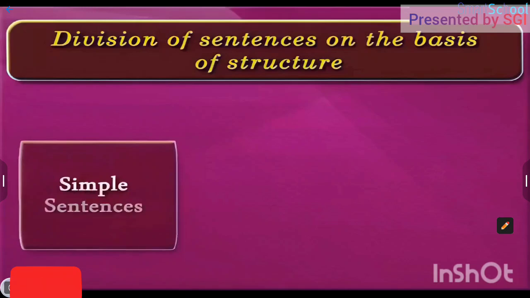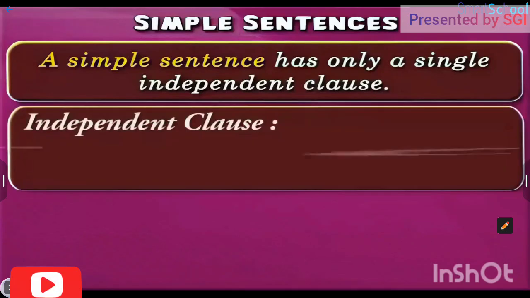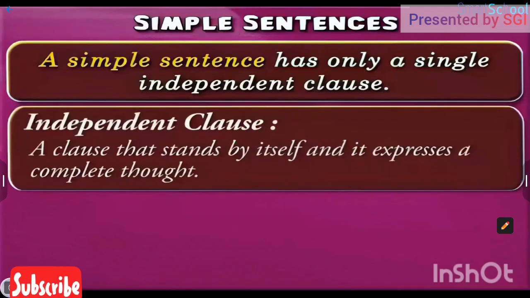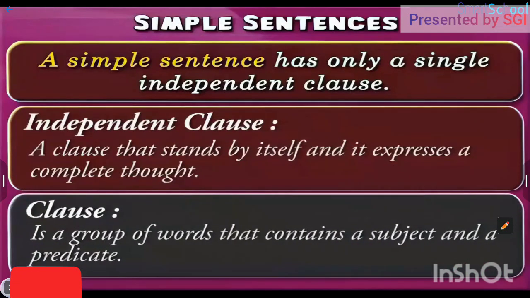Simple sentences. A simple sentence has only a single independent clause. So a simple sentence has a single independent clause that stands by itself, and it expresses a complete thought. As you already know, a clause is a group of words that contains a subject and a predicate.